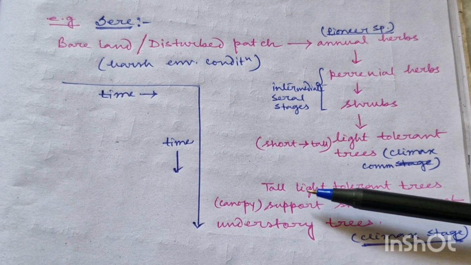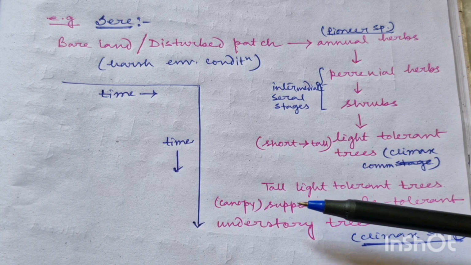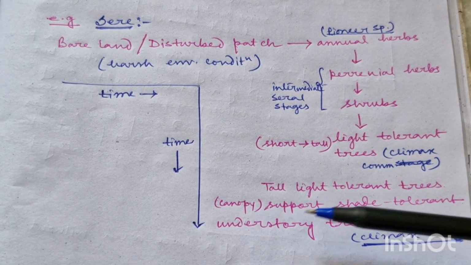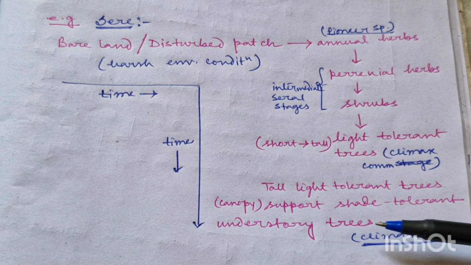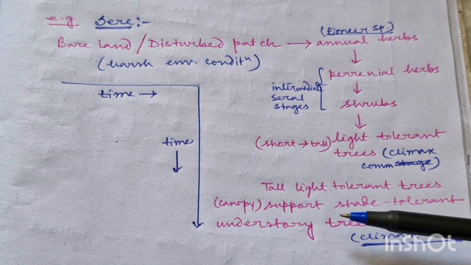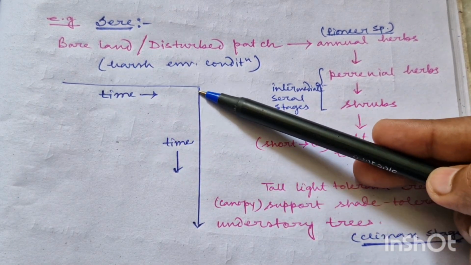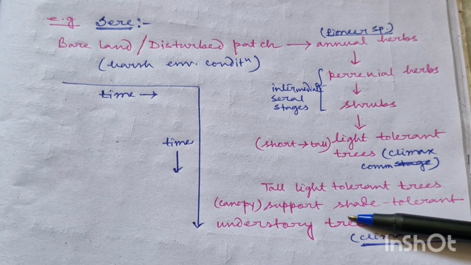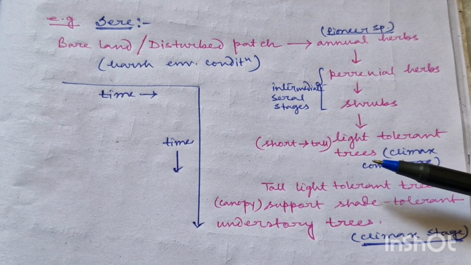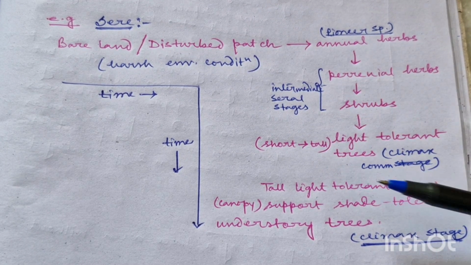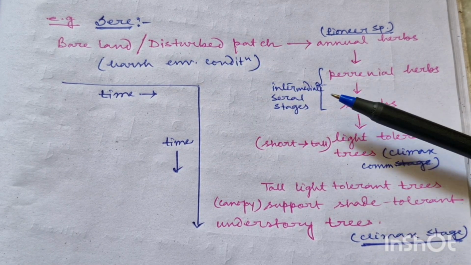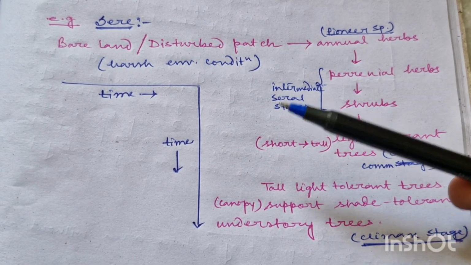So at the climax stage, we will find some tall trees, okay, which are very light tolerant, and under those tall trees there are understory trees. Okay, some shrubs could be there, okay, which are generally shade tolerant, and all of these form the climax stage, which is very stable and which remains in equilibrium with the climate of that particular space, and time flows from here to here. Okay, time is increasing from here to here, and each community in this sere is known as seral stages, different seral stages, and this whole story or whole sequence is known as sere. Okay, in case of primary succession, the sere is known as prisere, and in case of secondary succession, the sere is called subsere. Okay, got it?